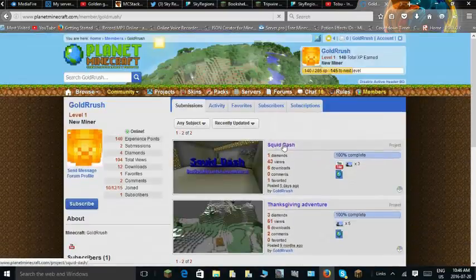I'm going to download my first map. Not my first map. This is my first map, but it's not that great. If you want to see what I can really do, download this map. And we are going to just click on the map.